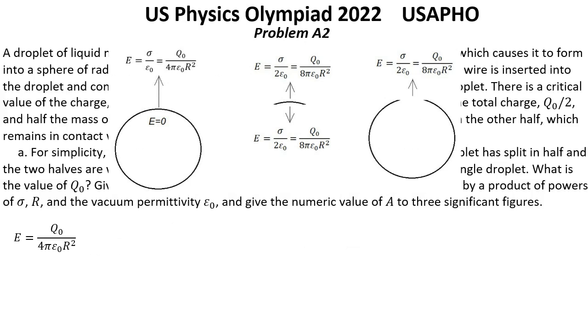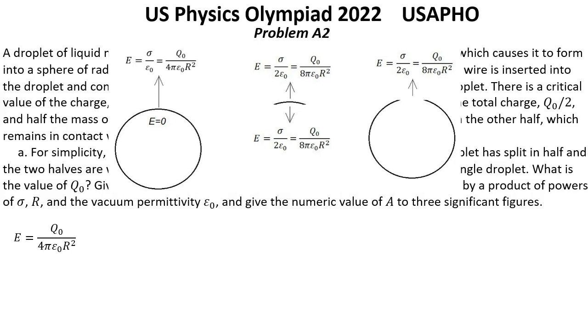We know that the electrostatic field just outside the surface of this droplet equals Q0 over 4 pi epsilon 0 R squared. This field is created by a small area delta S and the rest of the droplet surface.